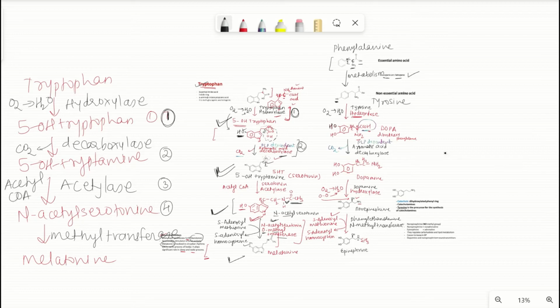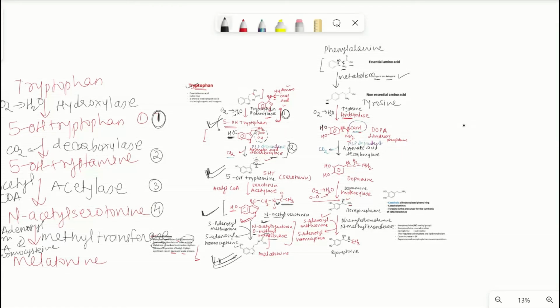It has come from acetyl coenzyme A. Wherever there is methyl transferase, what do we remember? That S-adenosyl methionine gets converted into S-adenosyl homocysteine. Okay, this part.